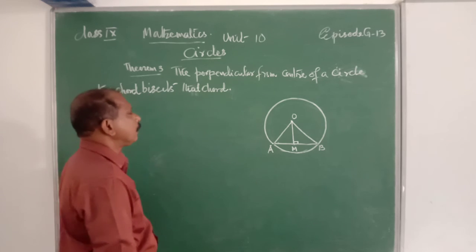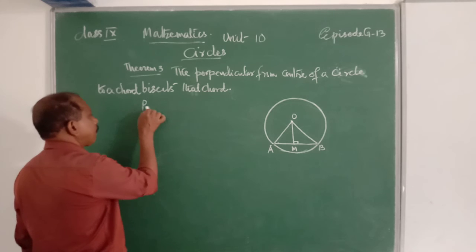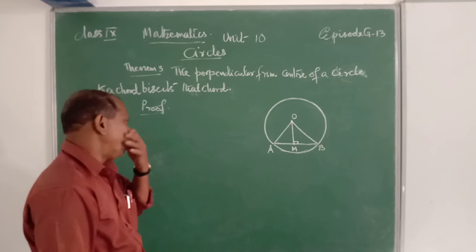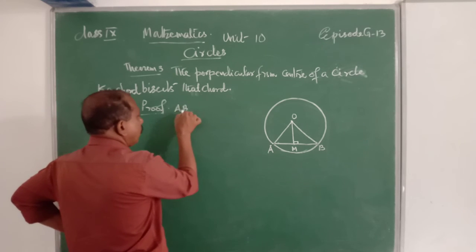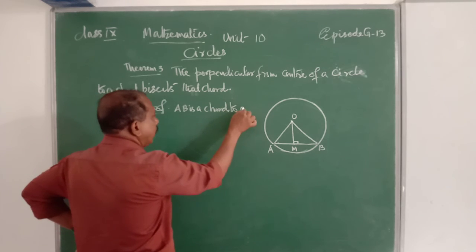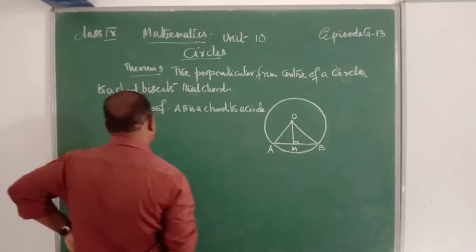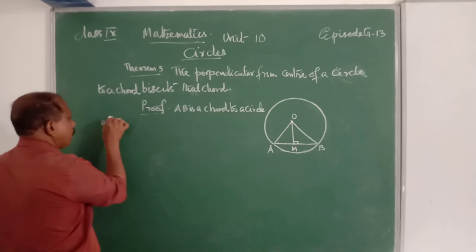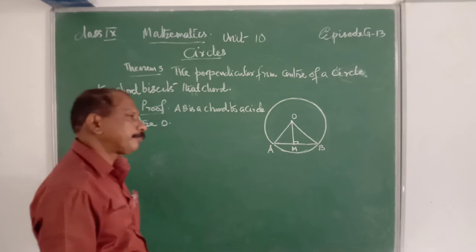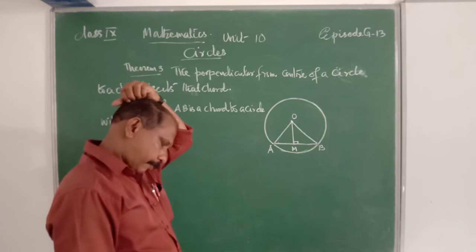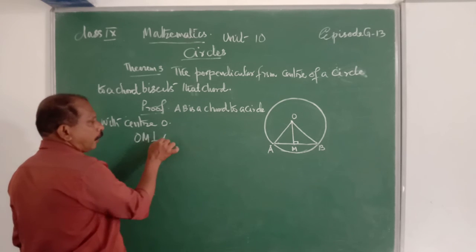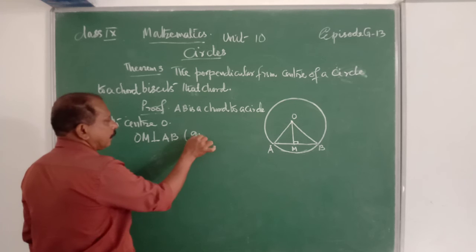Okay. This is the proof of that theorem. AB is a chord of a circle with center O. OM is perpendicular to AB, that is given.